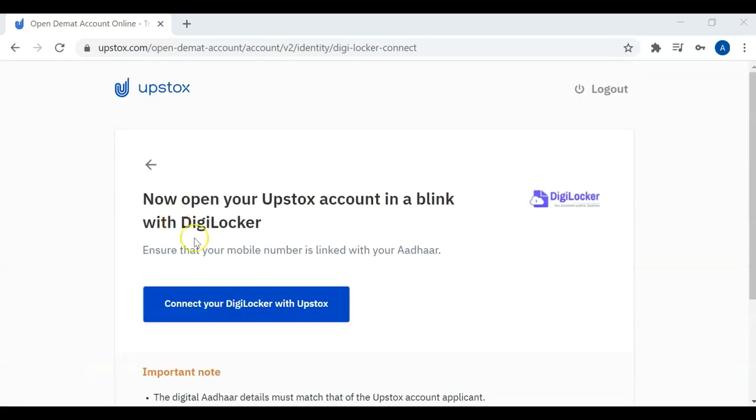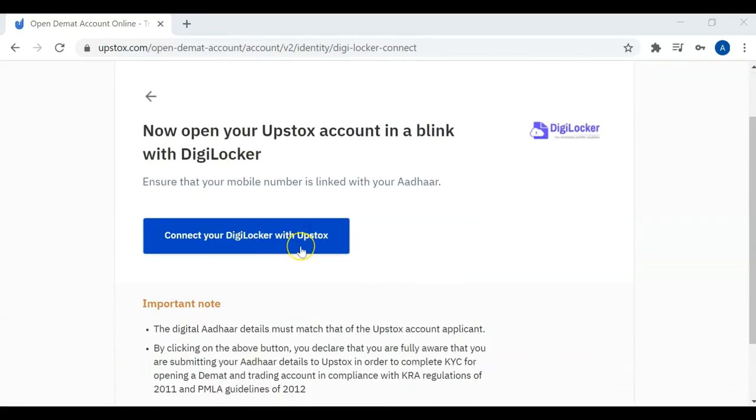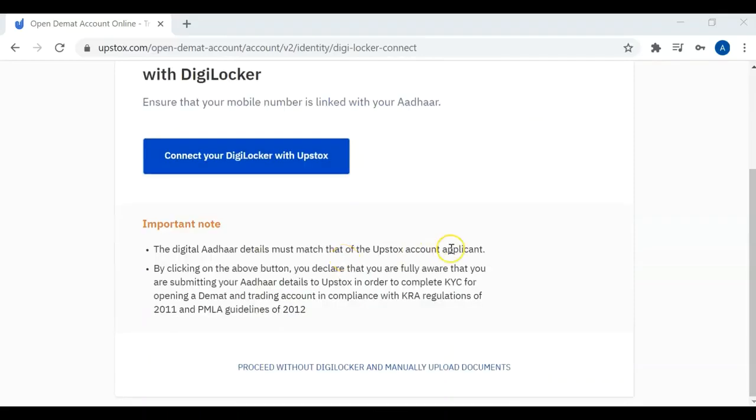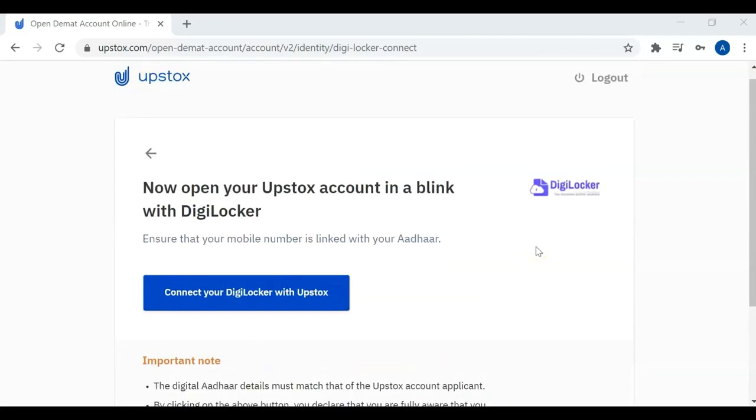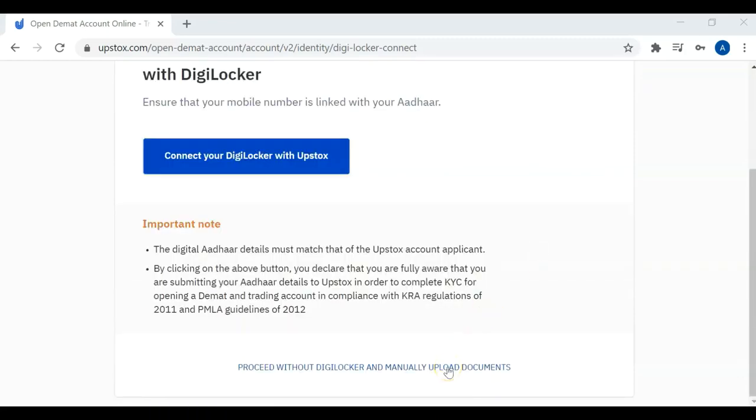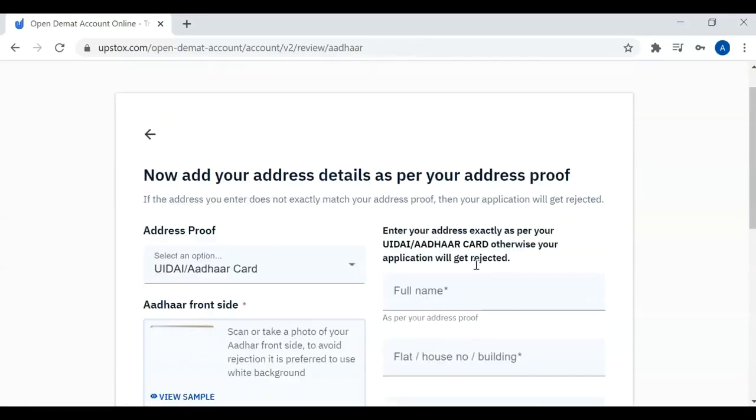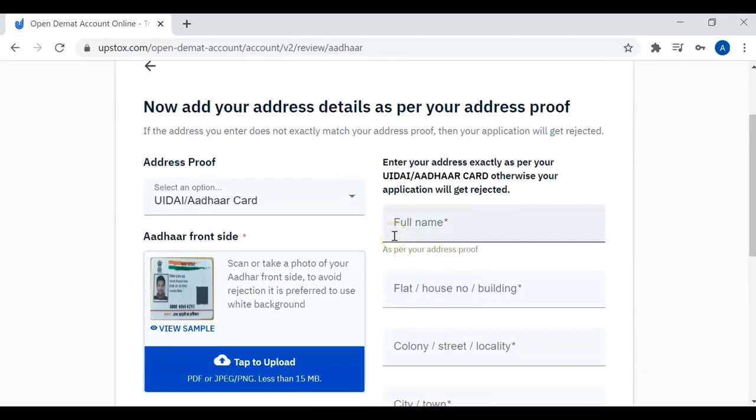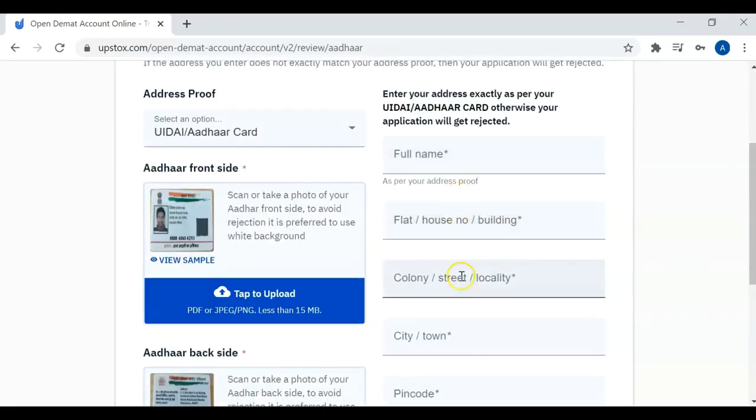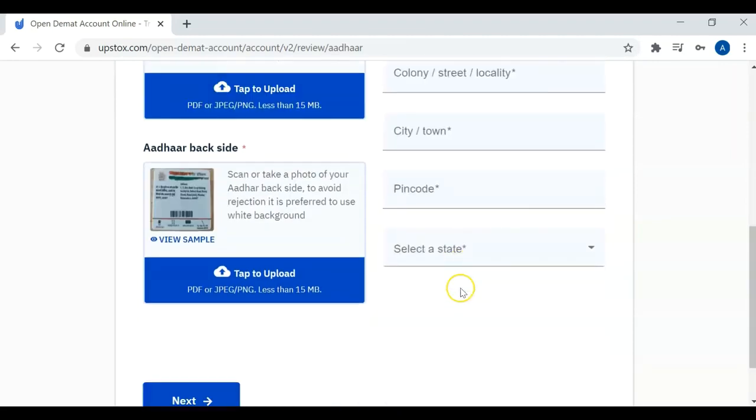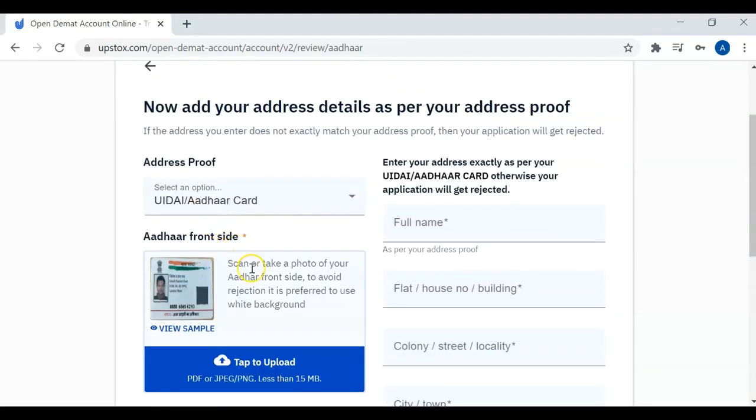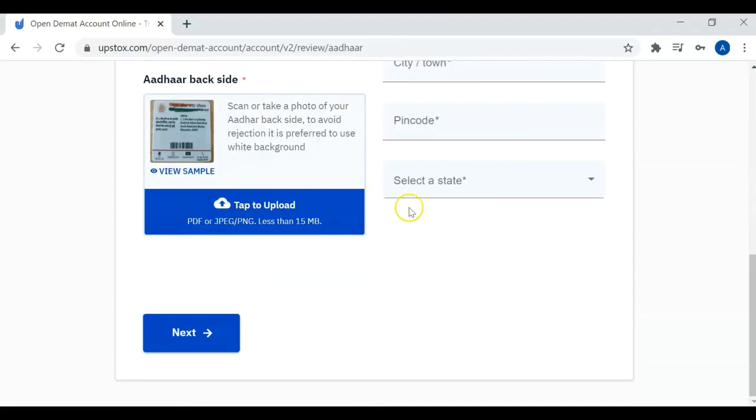The next step is we have to connect your DigiLocker account with Upstox. The digital Aadhaar details must match those of the Upstox account applicant. Also, you can skip it and proceed to manually upload documents, wherein you have to manually fill in all the Aadhaar card details, address, and upload the Aadhaar card front side and back side.